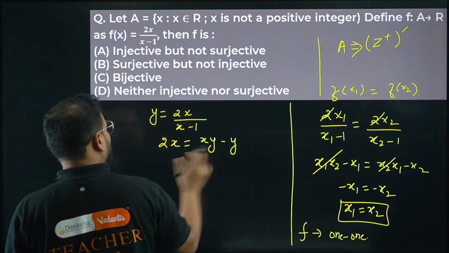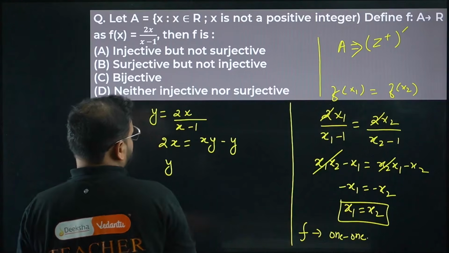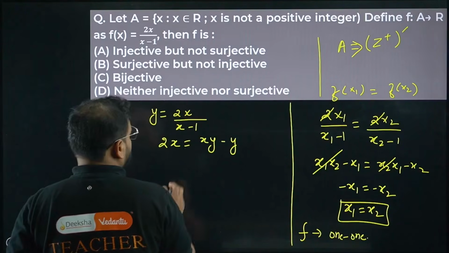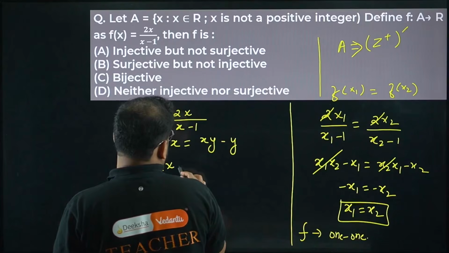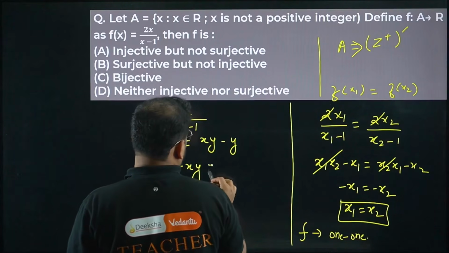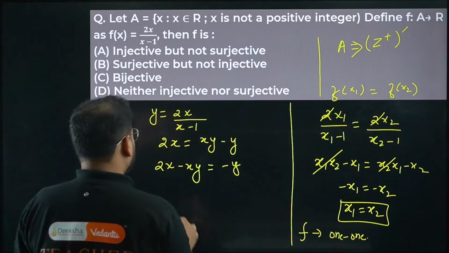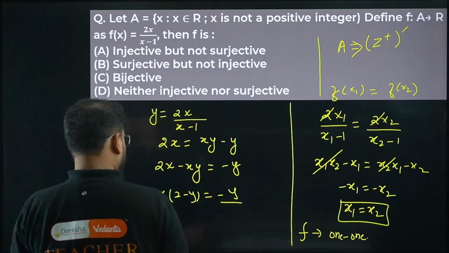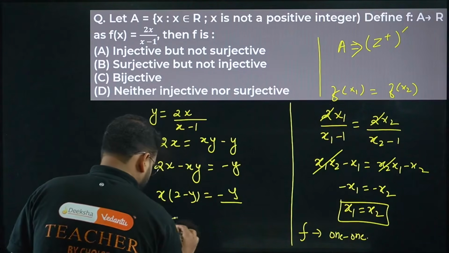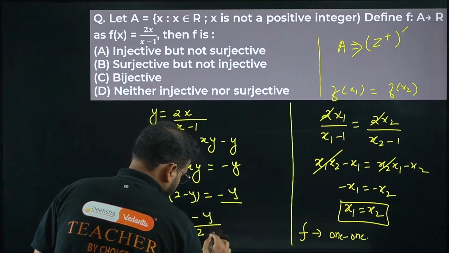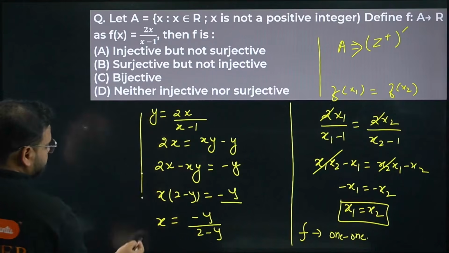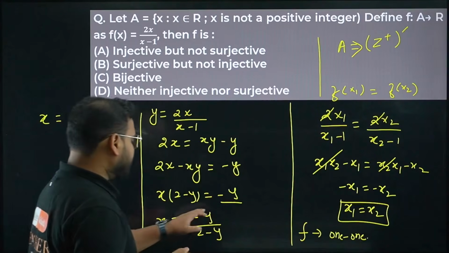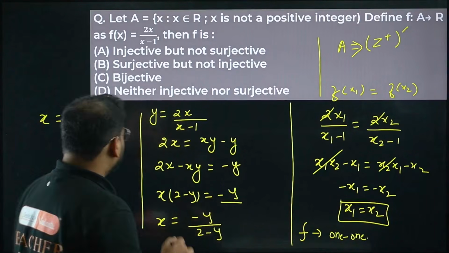Move this to this side. So 2x - xy = -y. Take x common. I'm getting the x value now. Have a look. If I remove the minus sign in both numerator and denominator, I end up with x = y/(y - 2).